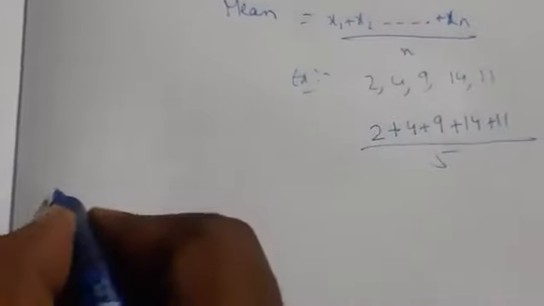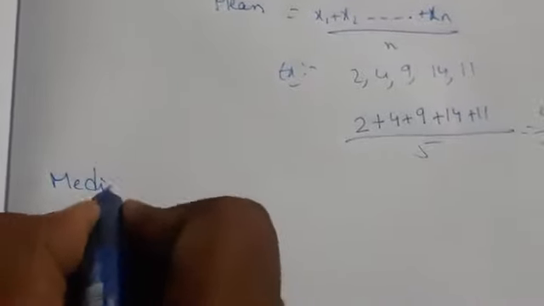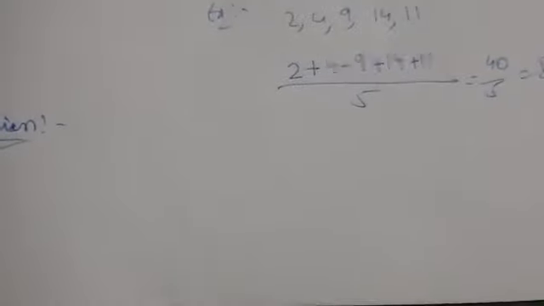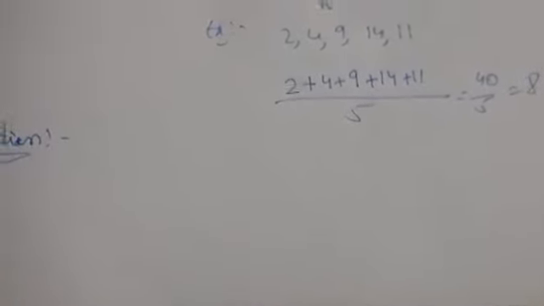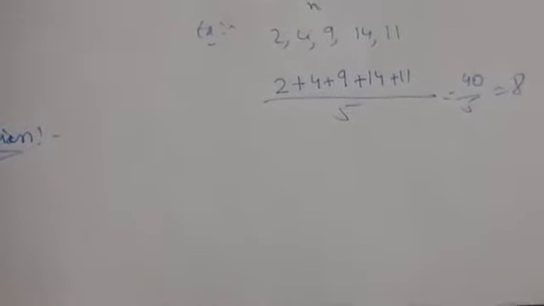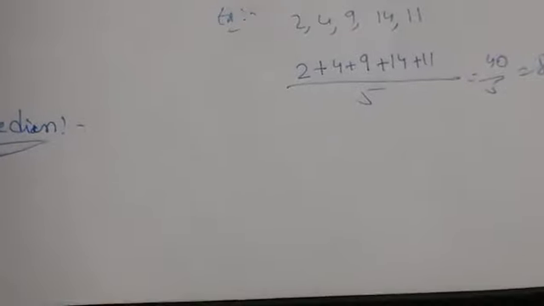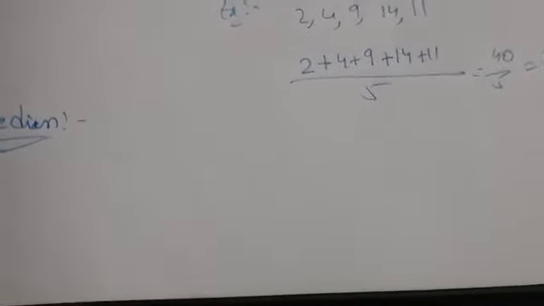Next, let us see the median. So what is the median? Median represents the value about which all other values are equally distributed. Some value it will give, and the remaining values are equally distributed.